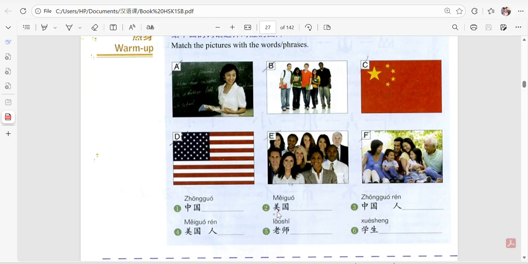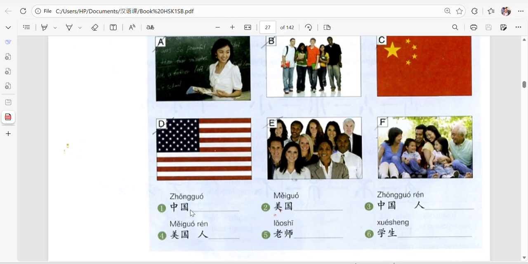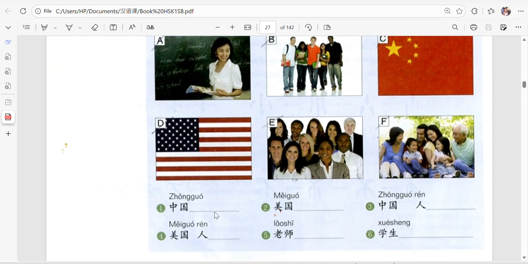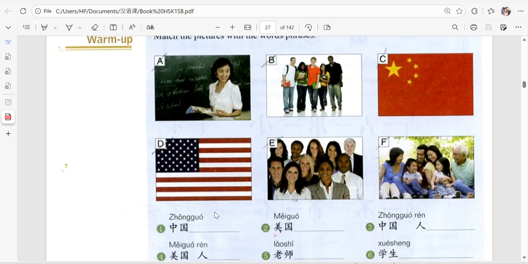2 is 美国. D. Yes, very good. 美国 is America, or the USA. So in Chinese we say 美国. This 美 means beautiful, and 国 stands for country. 中国 is China. 中 means in the middle, and 国 is country. So the country in the middle. The ancient Chinese used to believe that China is a country located in the center, among all the Asian countries. So it's 中国. Then we have 3.